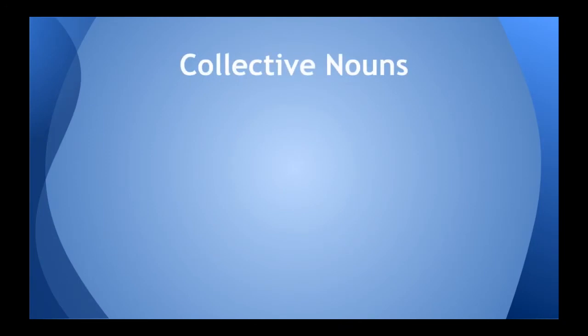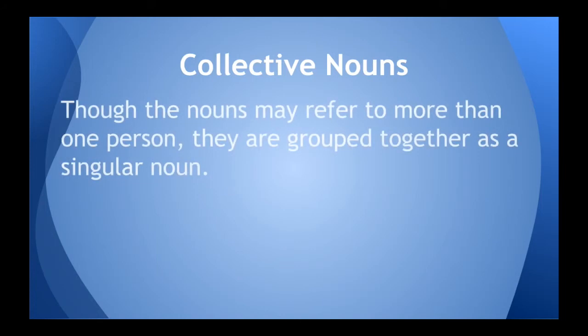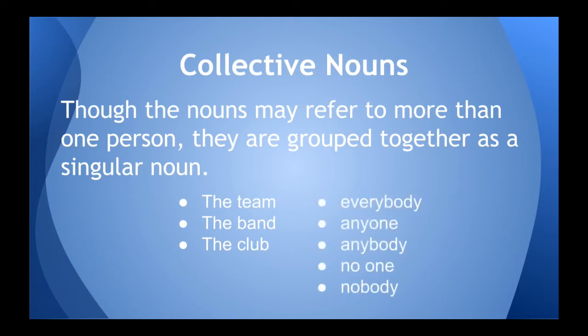while using subject-verb agreement is collective nouns. Collective nouns are nouns that may refer to more than one person, but is grouped together as a singular noun. Examples of this are the team, the band, the club. All of these may involve more than one person, but they have been grouped together as one solid thing. Also be careful of terms like everybody, anyone, anybody, no one, and nobody. Though many people may be involved in the everybody you are referring to, you have grouped them together as one and therefore count as a singular noun.